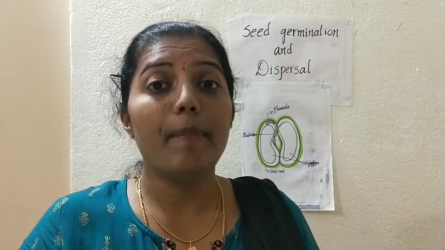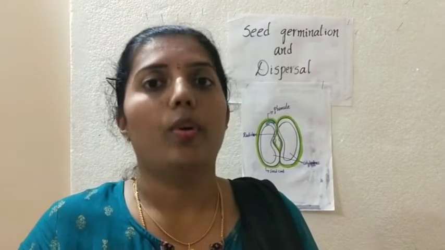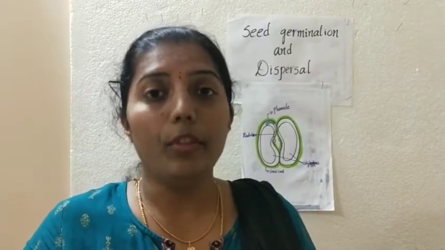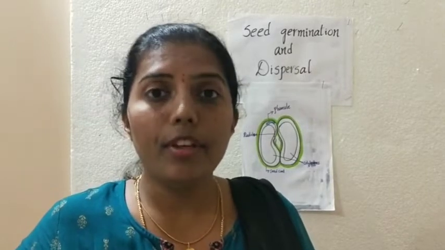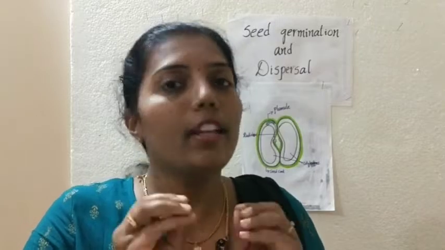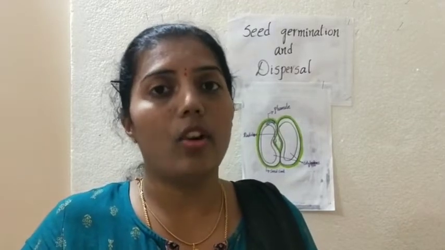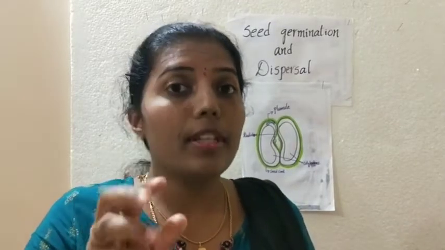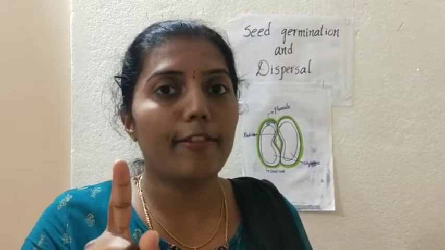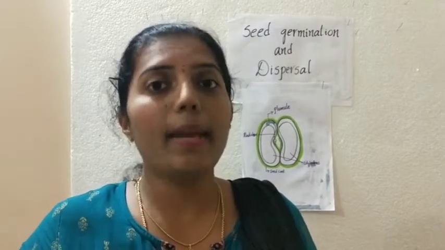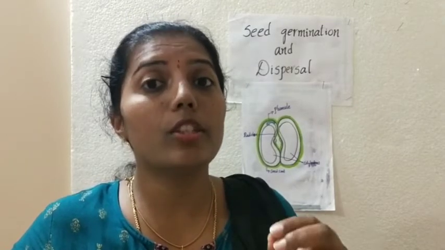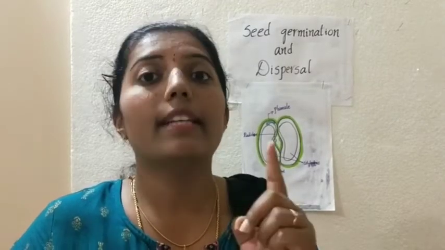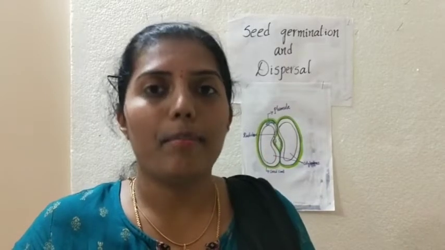This baby plant, this embryo, utilizes the food which is stored by cotyledons. These cotyledons have the food in the form of starch, and it is utilized by the embryo.